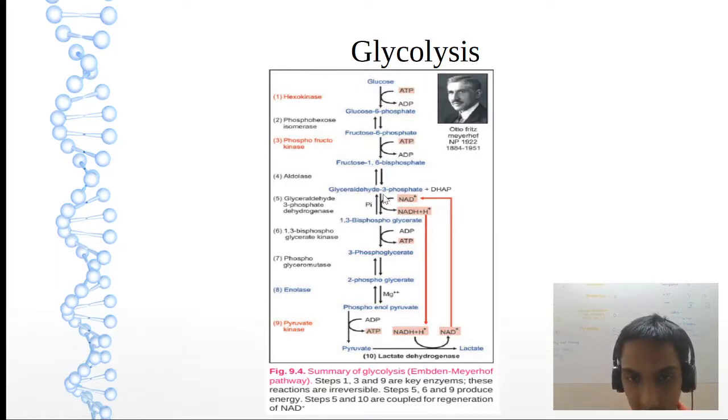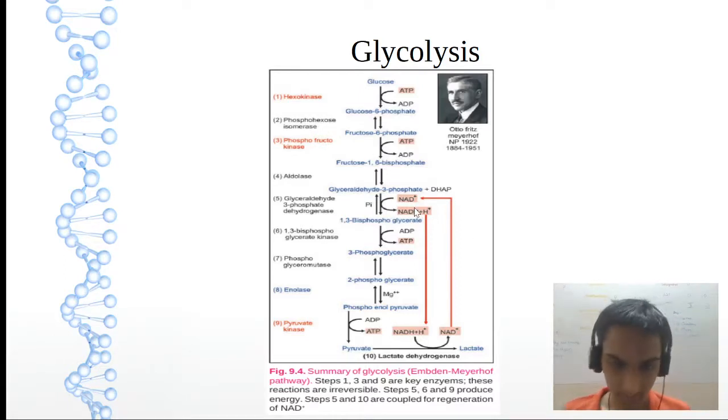So glyceraldehyde 3-phosphate on dehydrogenase. When dehydrogenase comes, I want you to write NAD plus to NADH2. We will get 1,3-BPG, that is 1,3-bisphosphoglycerate. Then on kinase, that is PGK, phosphoglycerokinase, we'll get 3-PG, 3-phosphoglycerate.